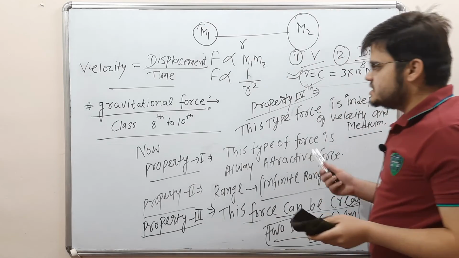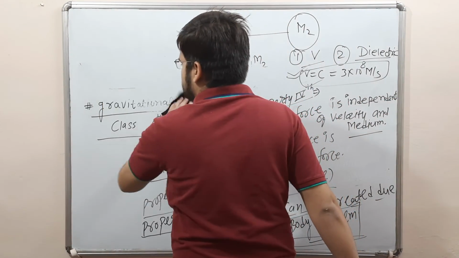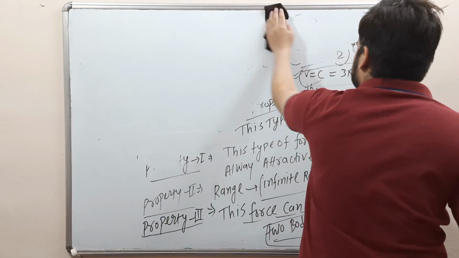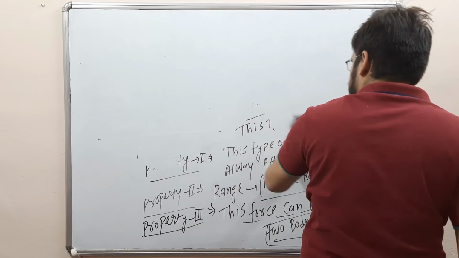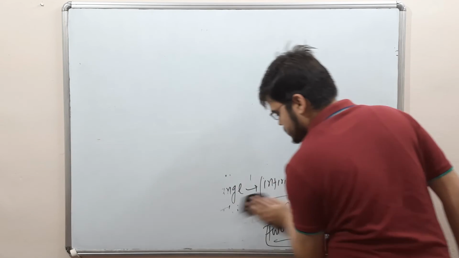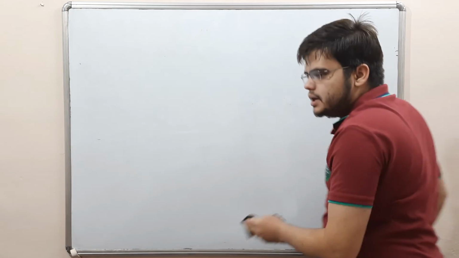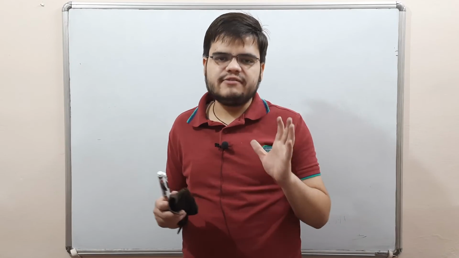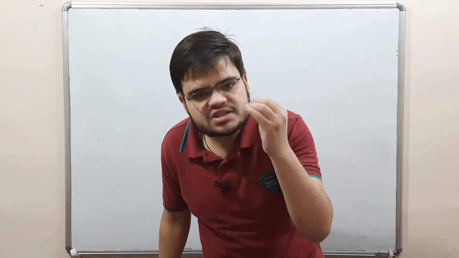So we have to discuss property number fifth: the exchange particle of the gravitational force is the graviton. Graviton can be generated by gravitational force.